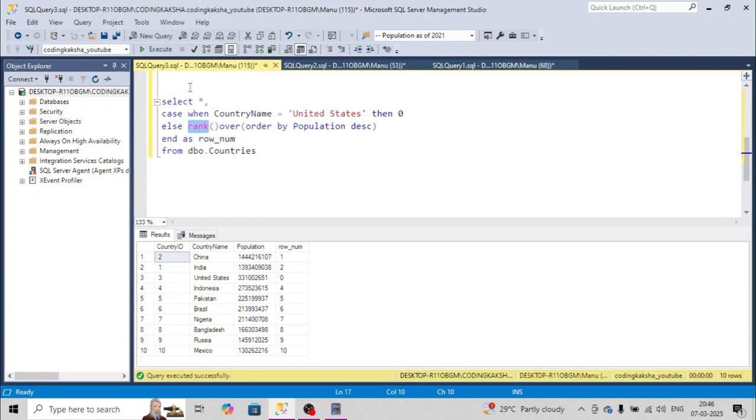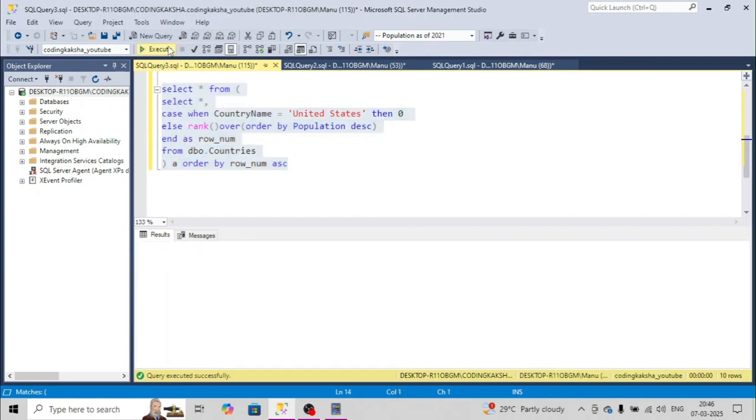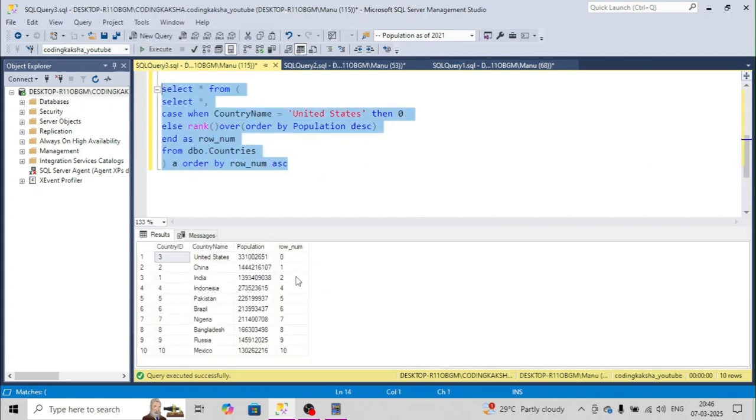So what we have to do after that is just select from an outer query. We have to give the from statement, and let's do order by row num in ascending format. So ASC, it's coming in the proper order, but number three for the row num is getting skipped, right? So if someone asks why it is getting skipped, during that time you might get stuck, right?